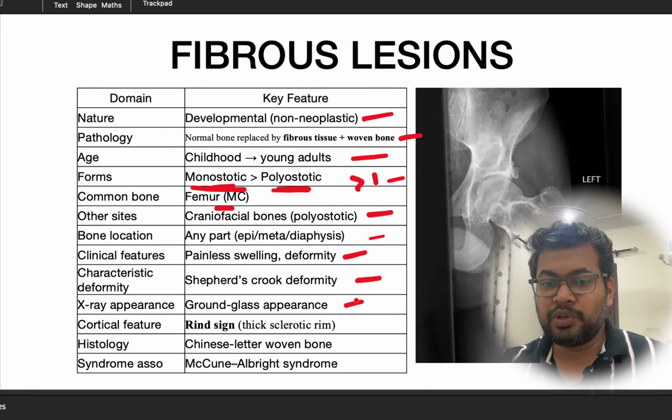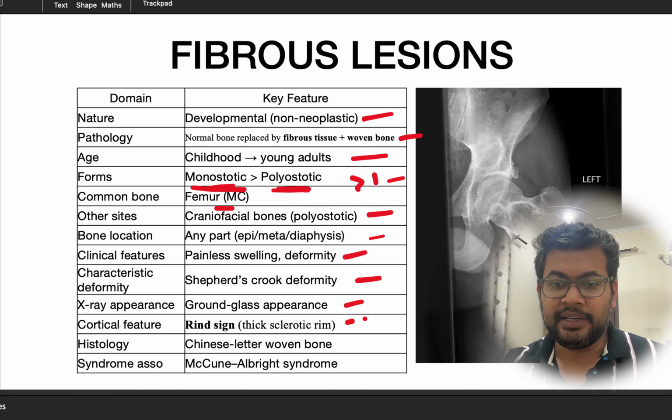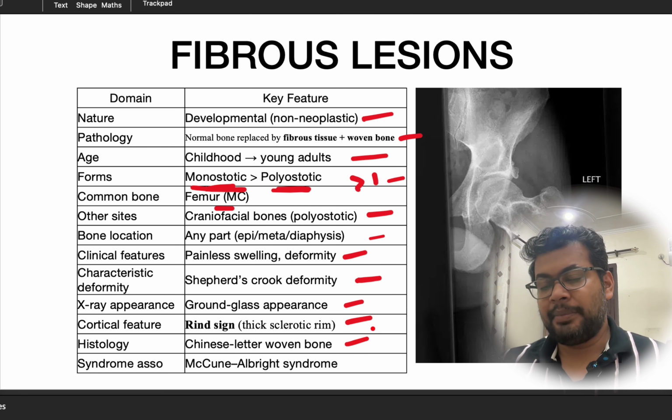X-ray will show ground glass appearance, and the cortical feature is a rind sign. So there is a lesion which has a sclerotic rim. This is called rind sign, thin sclerotic rim. This is a feature of the fibrous lesions. Histology will show Chinese letter woven bone in fibrous dysplasia. Syndrome associated is McCune-Albright syndrome.